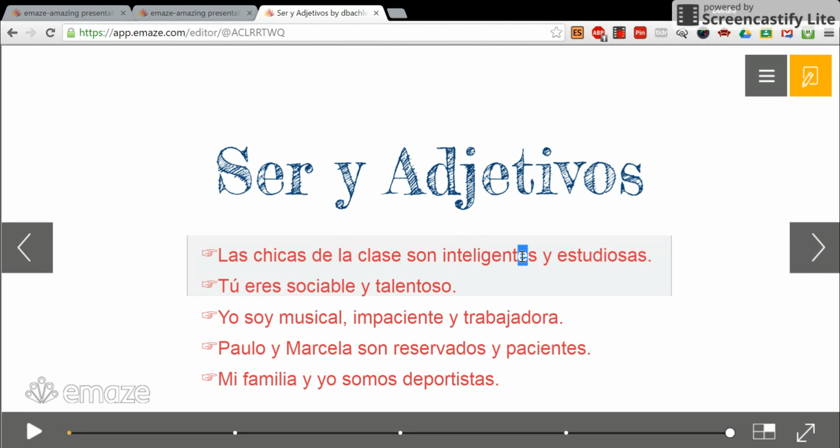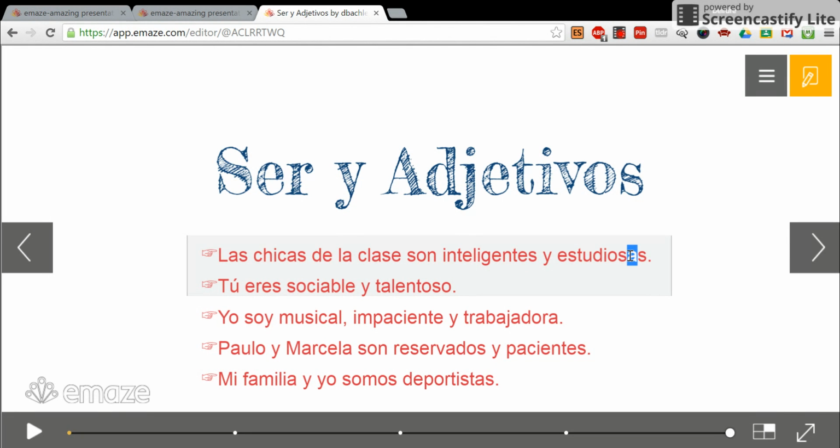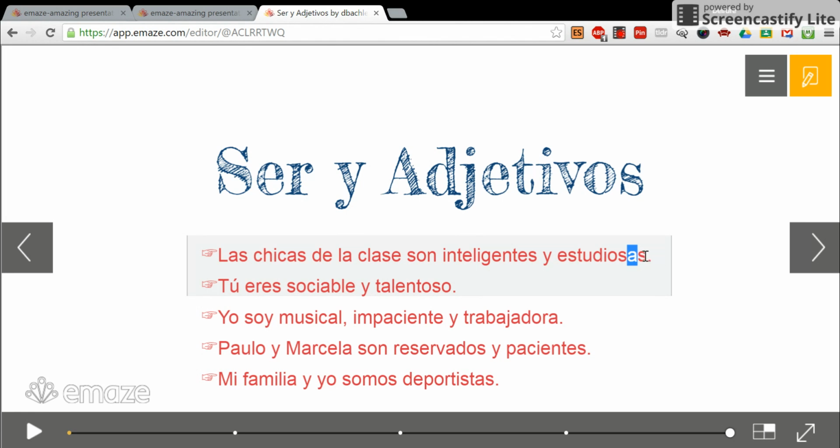Notice inteligente is an adjective that ends in a letter E. And when they end in the letter E, it's always masculine and feminine. You don't have to change it. However, estudiosa is an example of an adjective that does need to be changed to be feminine. They both need to be plural because las chicas is plural.